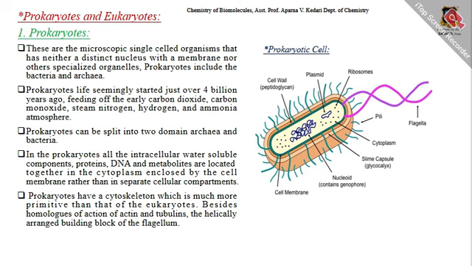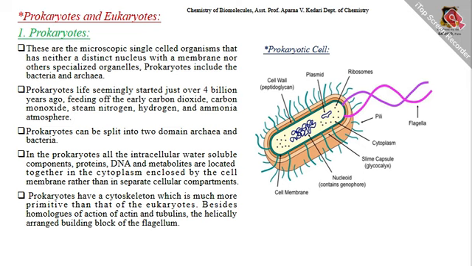Then prokaryotes and eukaryotes. Prokaryotes are microscopic single-cell organisms that have neither a distinct nucleus with membrane nor other specified cell organelles. Prokaryotes include bacteria and archaea. Prokaryotic life seemingly started just over 4 billion years ago, feeding off the early atmosphere of carbon dioxide, carbon monoxide, steam, nitrogen, hydrogen, and ammonia. Prokaryotes can be split into two domains, archaea and bacteria.